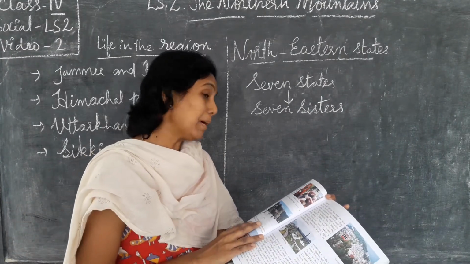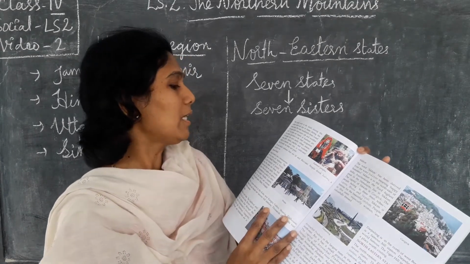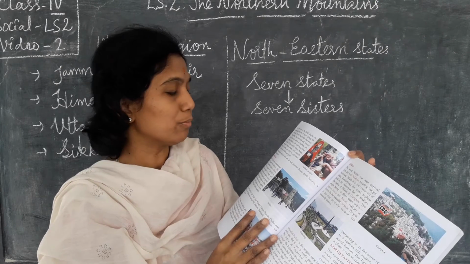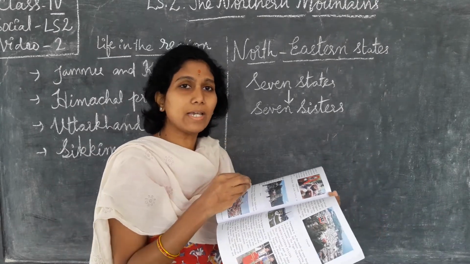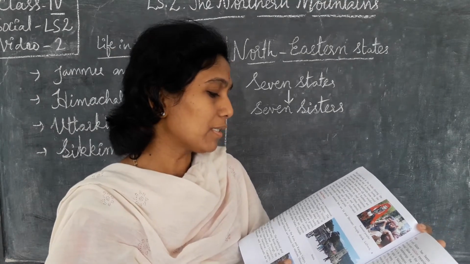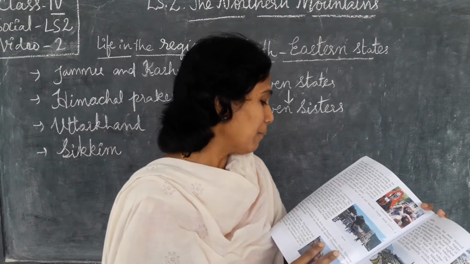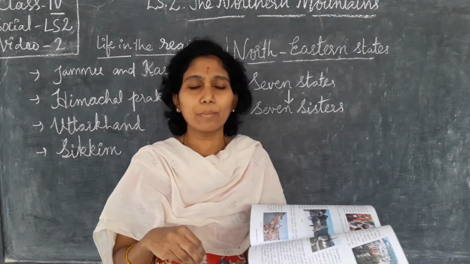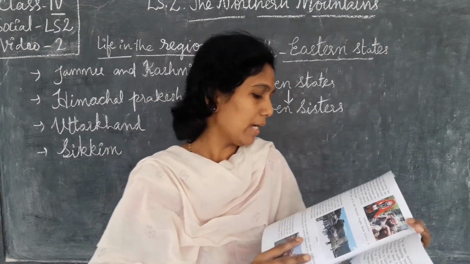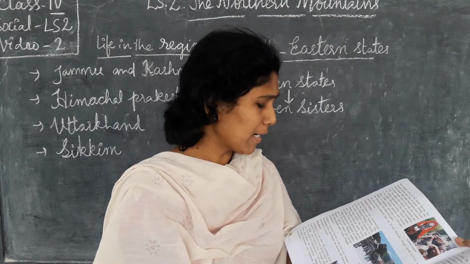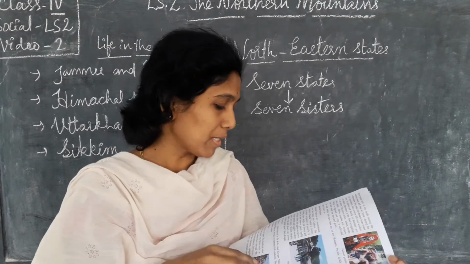Next is Himachal Pradesh. Himachal Pradesh is also a mountainous state like Jammu and Kashmir. The capital of Himachal Pradesh is Shimla, also a very beautiful place. The main occupation of the people is farming. Here also many people rear sheep and goats.